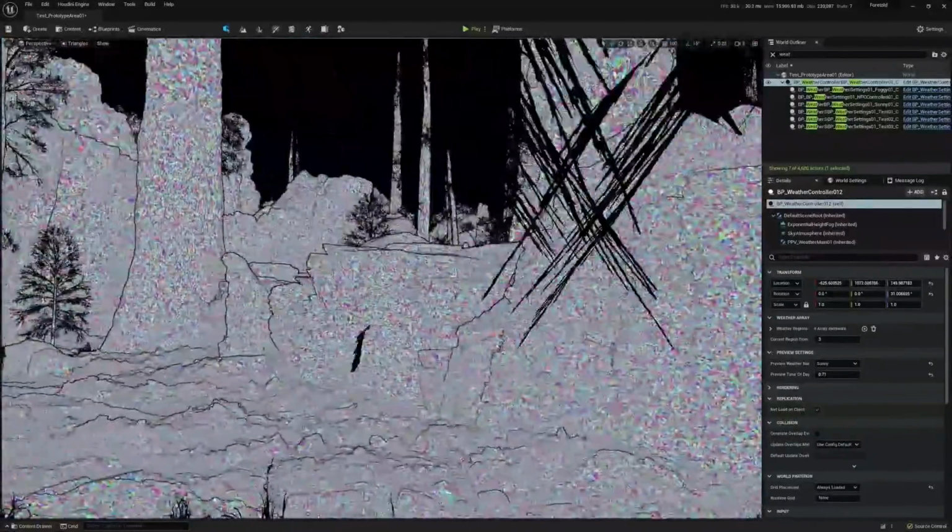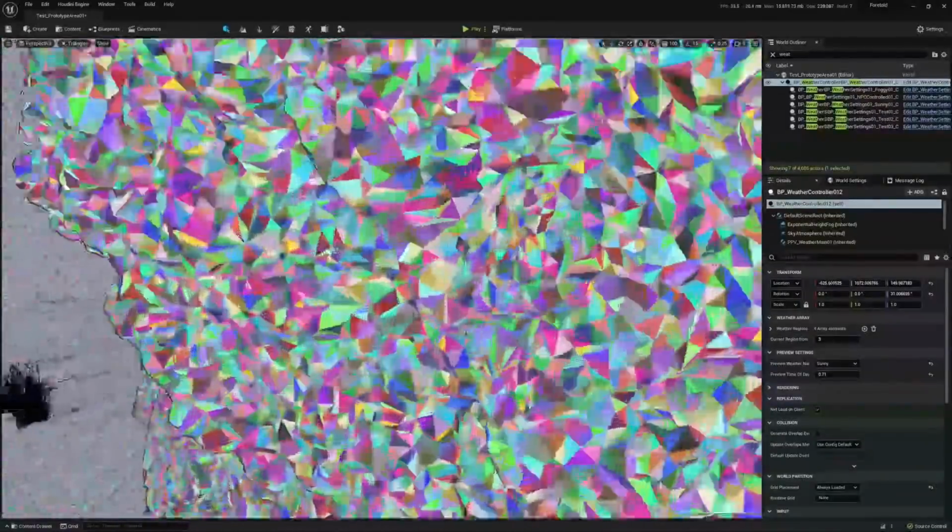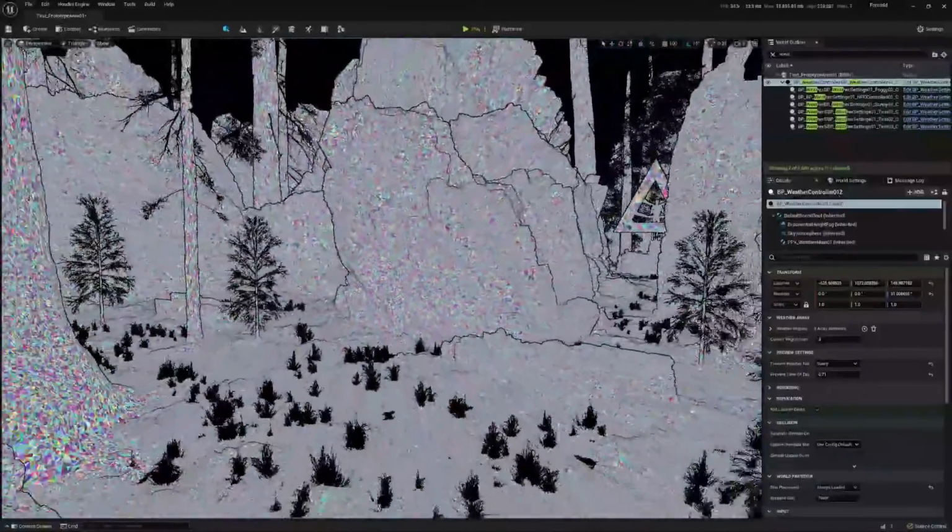And I always like looking at this view. It's just pretty cool how you can see it dynamically changing as you go further away and all the little chunks.